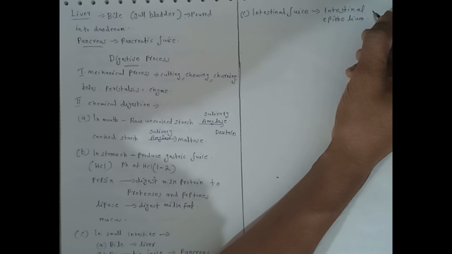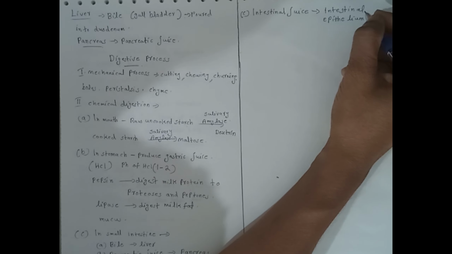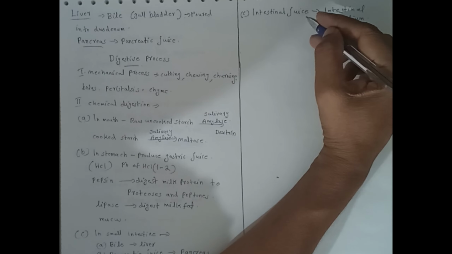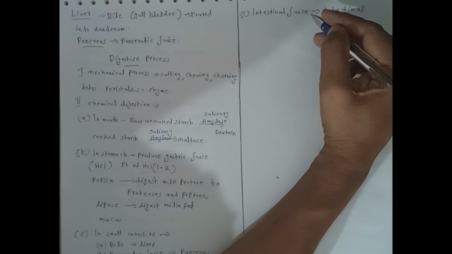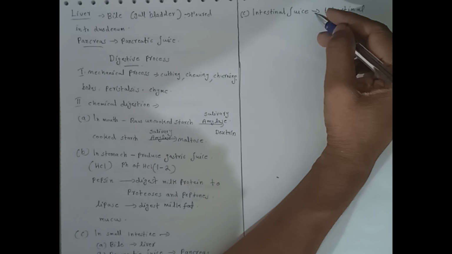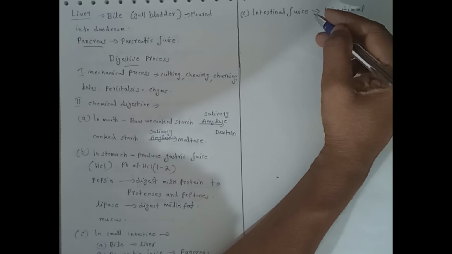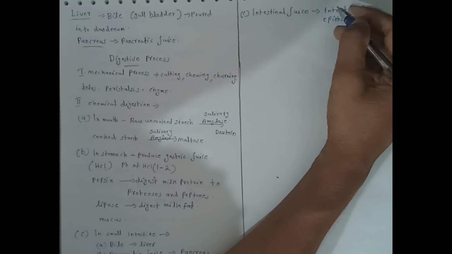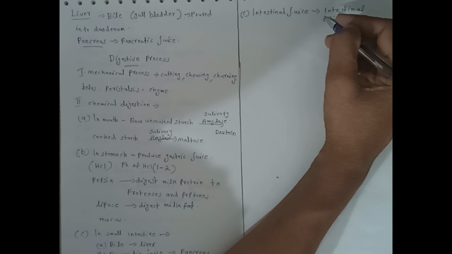Epithelium is a special type of epithelial cells that cover all the internal parts. That is also seen in the intestine. The inner part of the intestine is covered by one type of epithelial cells that produce intestinal juice.